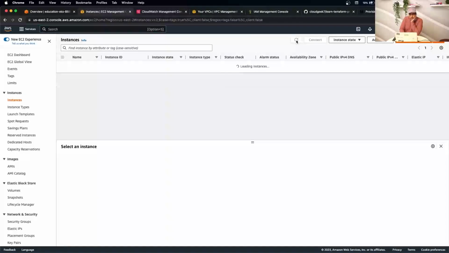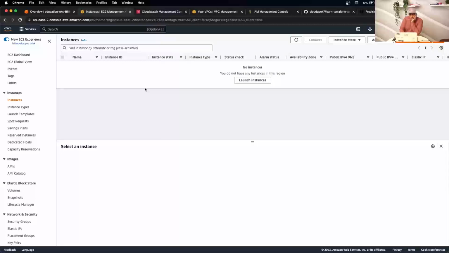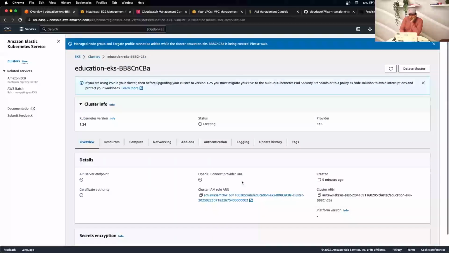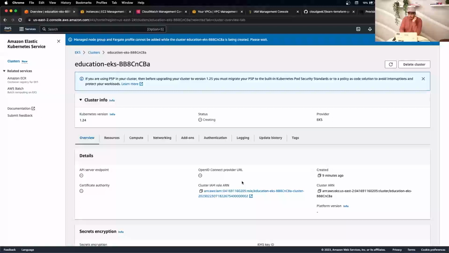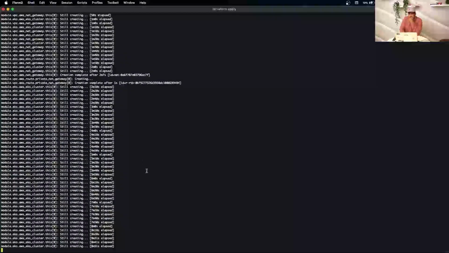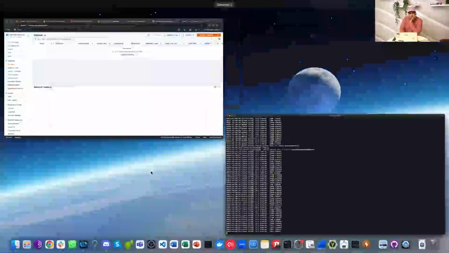Just going to quickly refresh. It's still creating all the cluster components. It takes a little bit of time because behind the scenes, it creates an AWS instance, which is not visible to us. It deploys the Kubernetes version and makes the API server endpoint available for us. So there's quite a lot of work behind the scenes. If you consider all that, it's still, to be honest, fast enough, I would say.